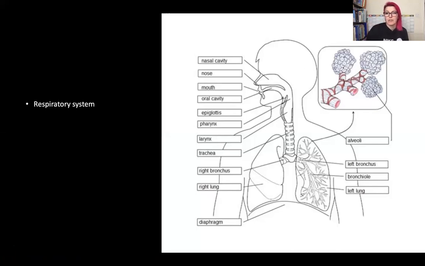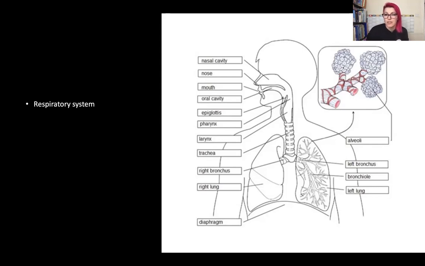So we're looking at the passage of air. We're either breathing in through the nose or the mouth. If we're breathing in through the nose, the air is going to go through the nasal cavity, and the mouth, we go through the oral cavity. The air comes through past the epiglottis, the pharynx, the larynx, into the trachea. You notice the trachea, and if you've looked at some of the other videos, you know that it's cartilage that's around there to give it that shape so it doesn't collapse, so the air can come in and out quite safely. And then the trachea branches off into the bronchi.